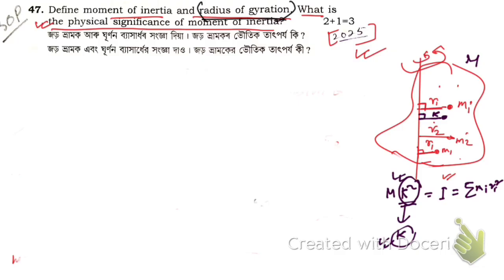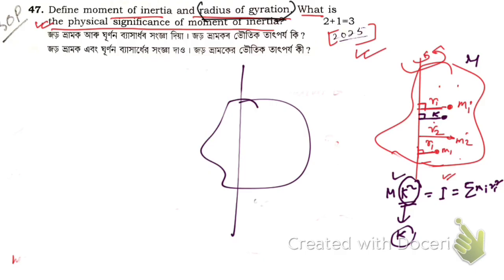Okay, so let me tell you again. Here you see this is a rigid body, it is rotating about an axis. This is the axis of rotation, suppose it consists of a large number of particles. Now in this body there must be a certain point, suppose that point is here, so that the perpendicular distance from the axis of rotation to this point is k.